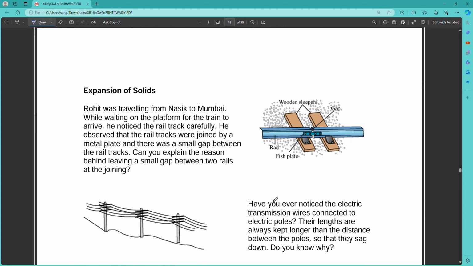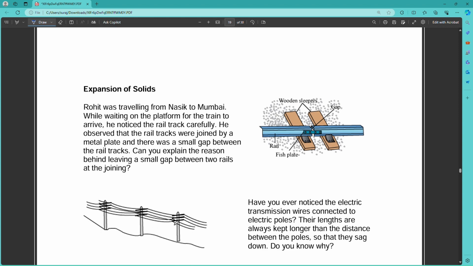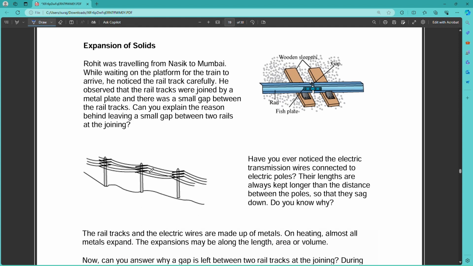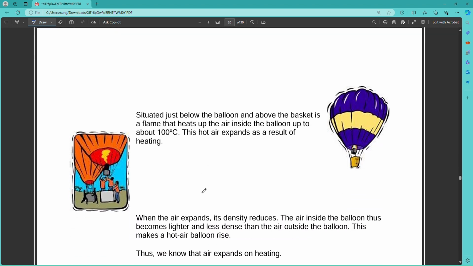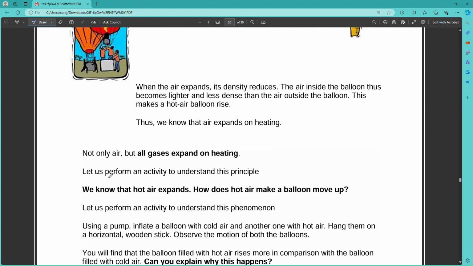Then thermal expansion. Thermal expansion is when molecules are separated by heat. You can observe this in electric wires. In summer, they lie down or slightly bend because of thermal expansion, and in winter they are tightly stretched due to thermal contraction. You can see the air balloons: we give heat to them up to 100 degrees Celsius, and the air contained in them becomes lighter and flies in the sky.